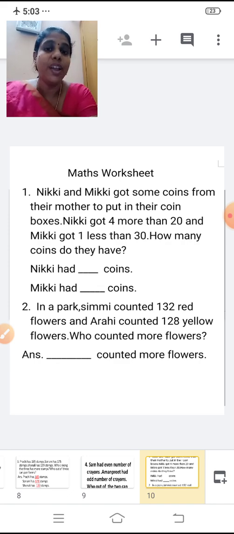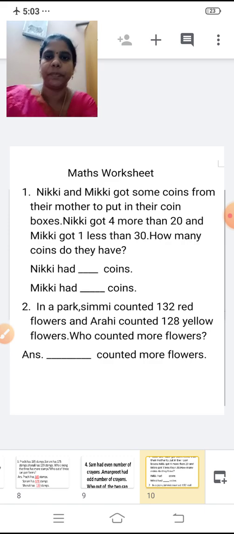So Nikki had 4 more than 20. So 4 plus 20. You add and write the answer. And Mickey got 1 less than 30. What is the meaning? So 30 minus 1. So you're going to subtract 1 from 30 and you're going to write the answer now.